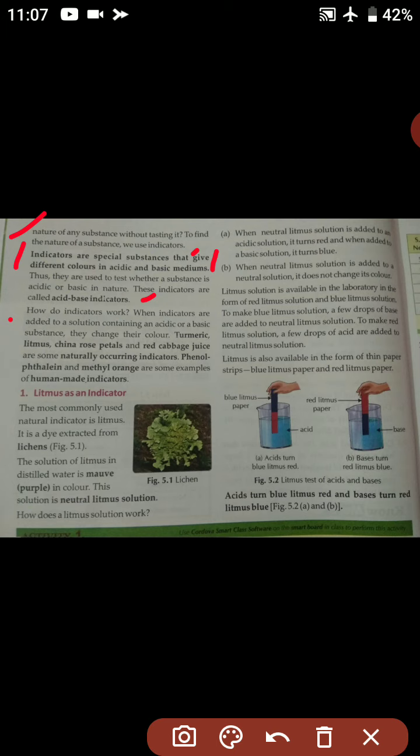With the help of these solutions, we can come to know whether a substance is acid or base. Phenolphthalein and methyl orange are some examples of human-made indicators.